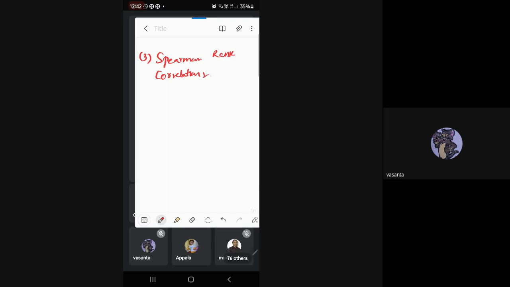Here it is represented by rho, and it is calculated by rho equals 1 minus 6 sigma d square by n into n square minus 1.